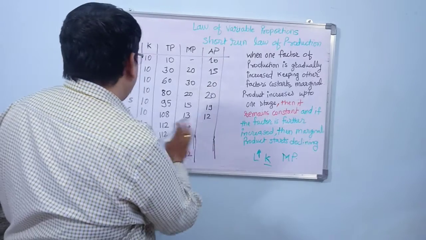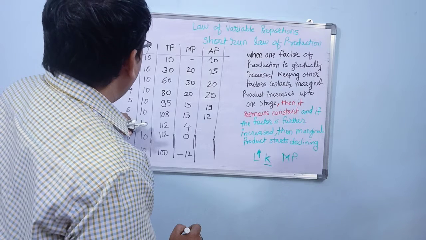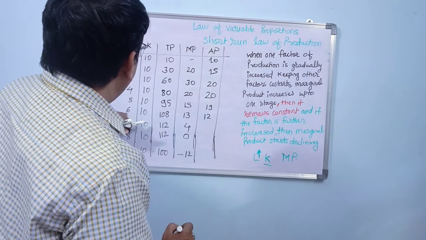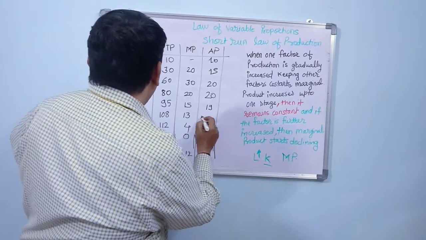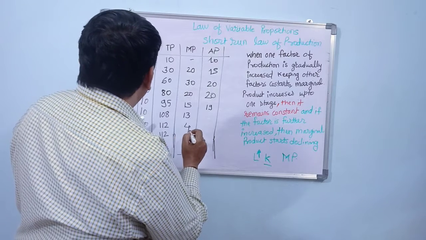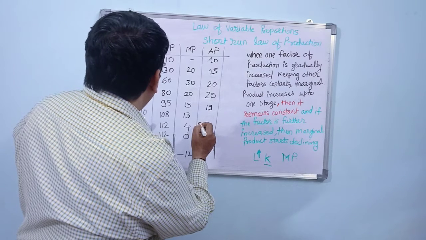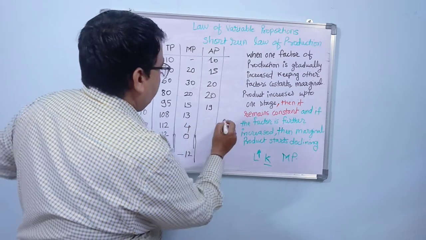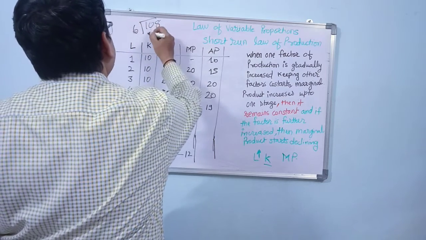108 by 6. So 54 by 3. So whatever figure it comes to, you can find it out. 108 by 6, see how much it is, right? 6 15s are 90, then there are 18. So it is 108 total production, 108 by 6.